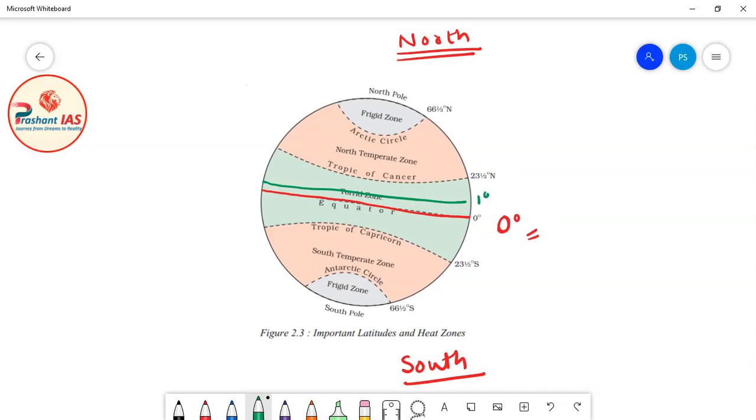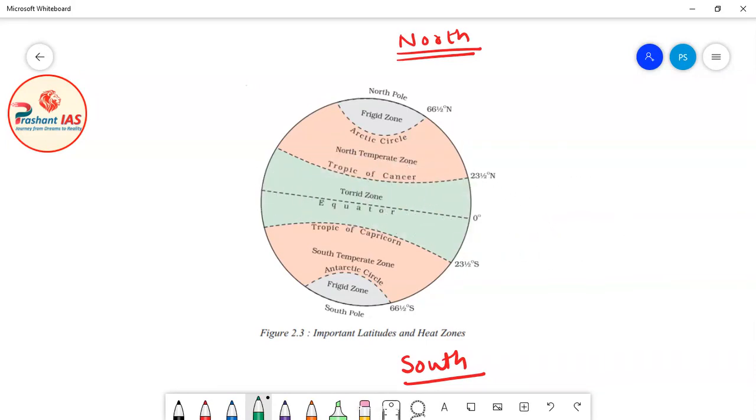Then comes 1 degree north latitude, then 2 degree north, then 3 degree north. As we continue to go up, the value of latitude will increase. Then it will become 10 degree north, then 15 degree north. It will continuously increase as we move away from equator in the north direction.